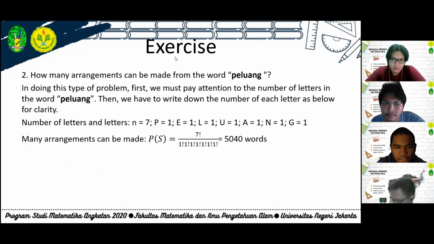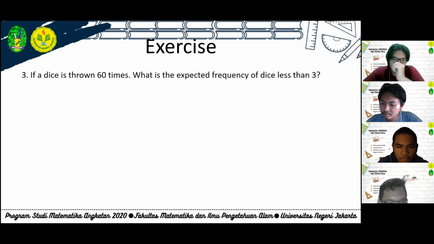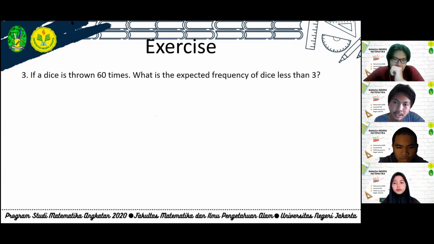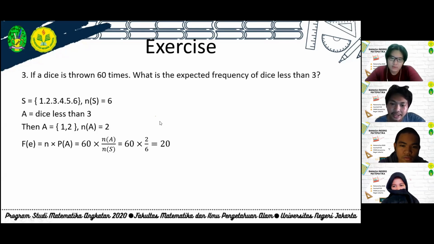Next, one more exercise. The problem is about frequency. May I try to answer? Yes, sir. The expected frequency is 20 times. Yeah, that's the correct answer.